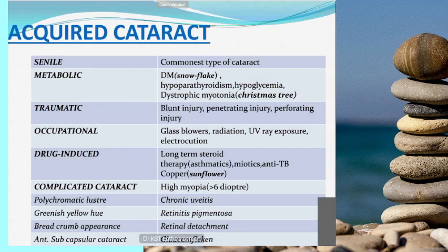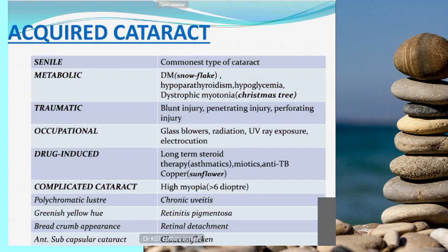So these are all the drugs causing cataract, and also anti-tuberculous drugs and intraocular foreign bodies in the metals, like copper metabolism defect in Wilson's disease. The name of the cataract is sunflower cataract in Wilson's disease. And these are all the drugs causing drug-induced cataract. Mostly it produces posterior subcapsular cataract.